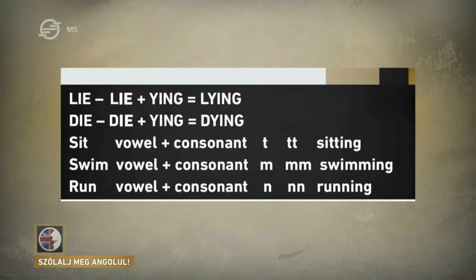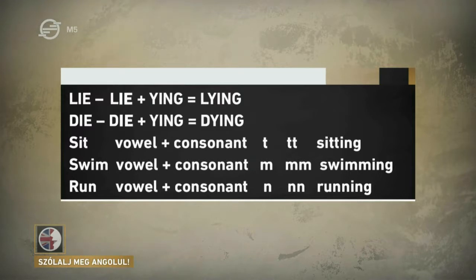Okay, so we know the first area where we have to be careful. If the verb ends in E, we remove the E before adding ing. Good. Now, are there any other places we have to be careful? Yes, there's another rule we need to remember. If the verb ends in IE, then we replace the IE with YING. The baby's not lieing on the bed, it's lying on the bed. The tree is not dieing, it's dying.